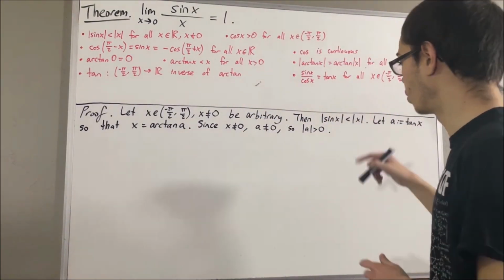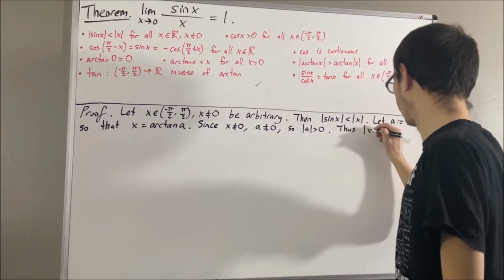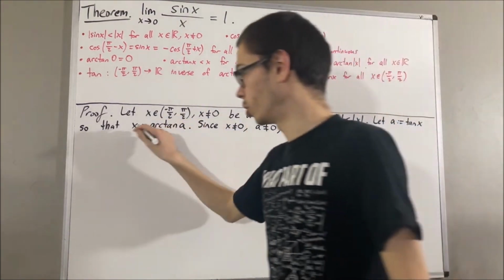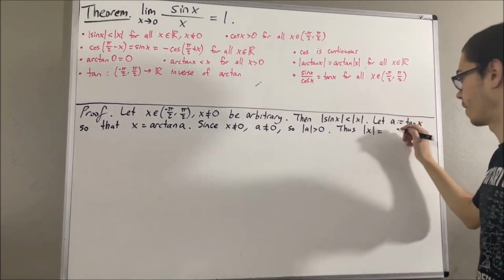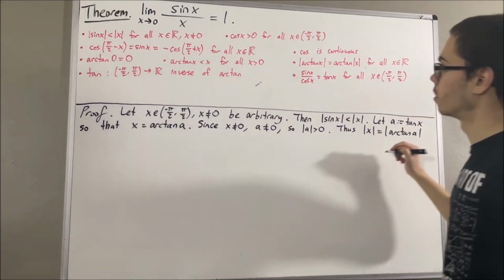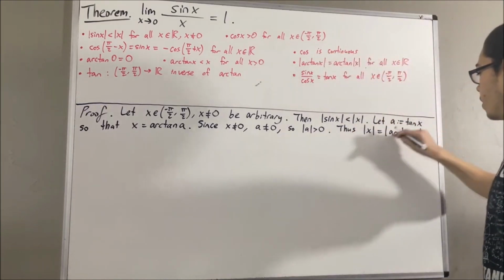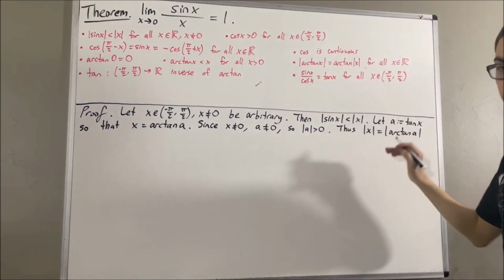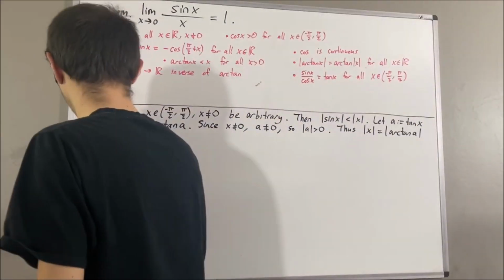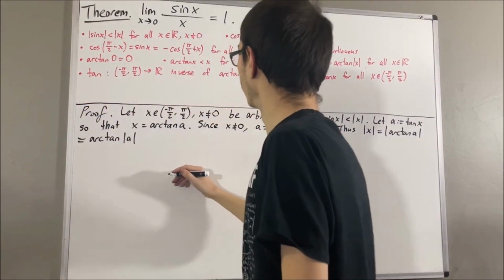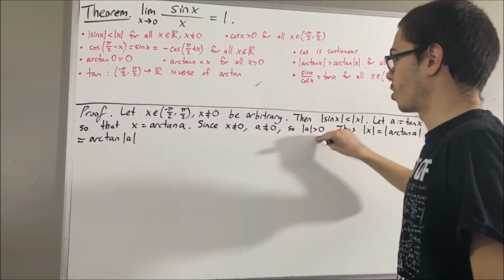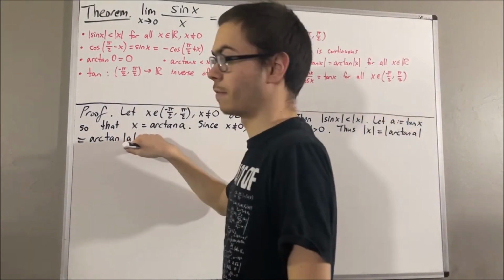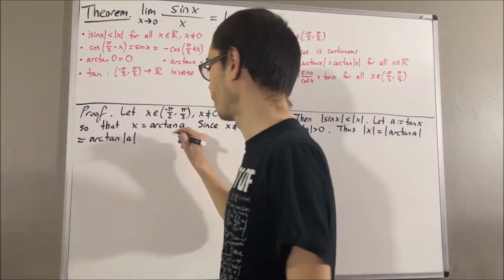But now we have the following observation. Since x is equal to the arctangent of a, the absolute value of x is equal to the absolute value of arctangent of a. And according to this property, the absolute value of arctangent of a is equal to arctangent of absolute value of a. And then, applying this fact, since absolute value of a is greater than 0, we have that arctangent of absolute value of a is less than absolute value of a.